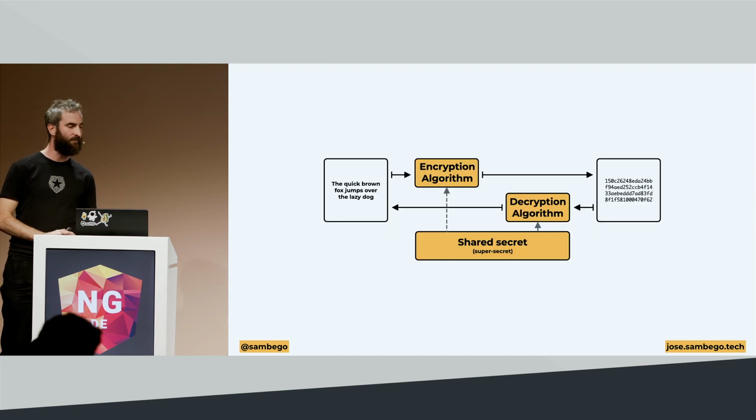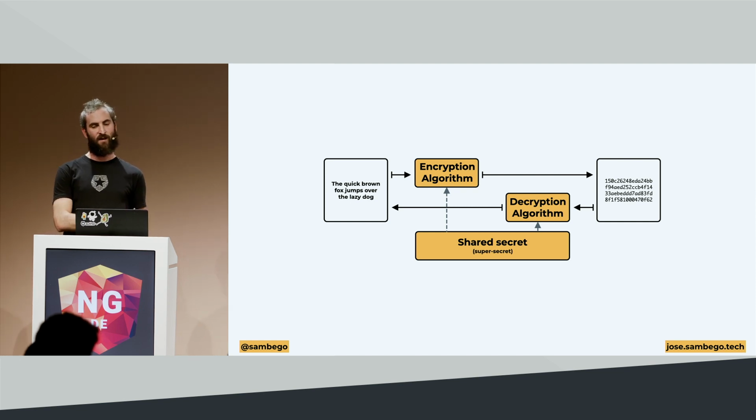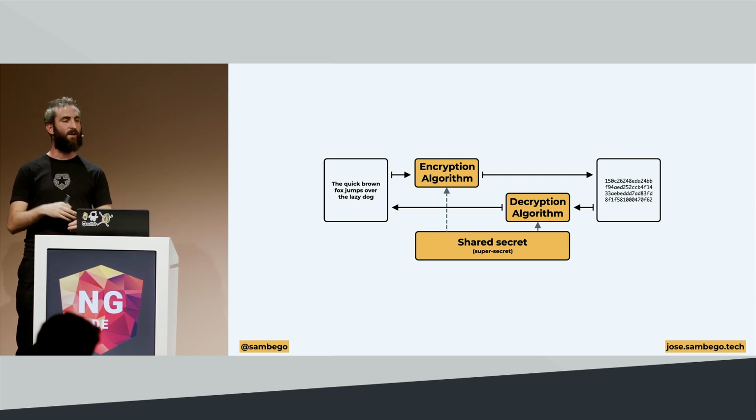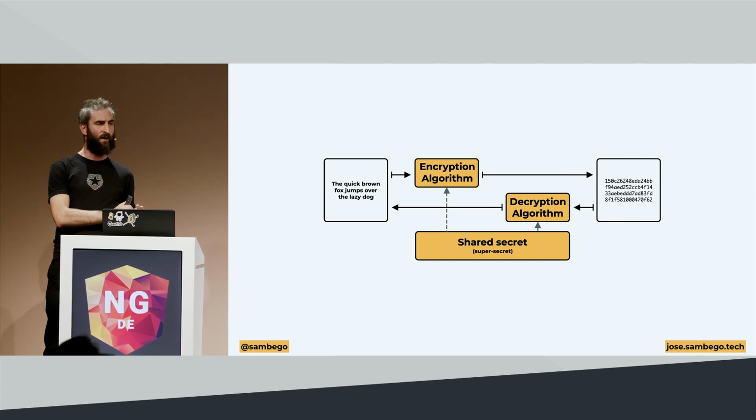But how does this work? Same example as before. We want to encrypt the quick brown fox jumps over the lazy dog. And again, we have an encryption algorithm and a decryption algorithm. When you run that input through the encryption algorithm, you get your cipher. And when you run that cipher through the decryption algorithm, you get back to the original input.